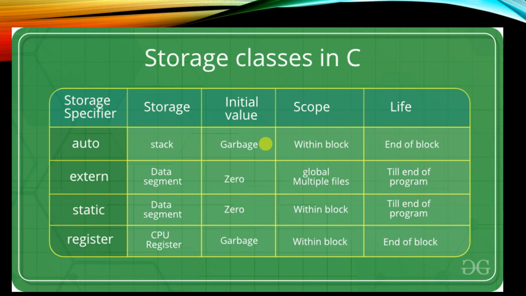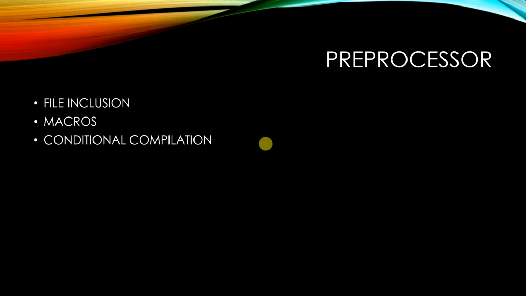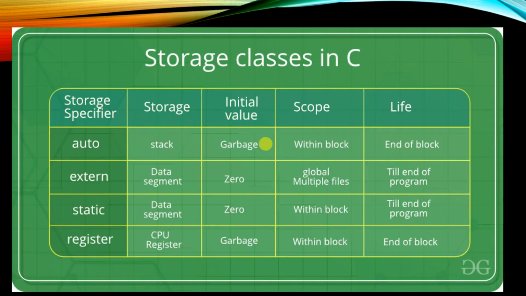Okay, so that is the storage classes. Next we go to preprocessor. So for storage class, just remember there are 4 types: auto, extern, static, register. Auto means automatic by default. Extern means external, we can access it in external files. Static means it remains the same till the end of the program, the value remains the same. We are not deleting it and giving another value, nothing like that. Register means in order to access it easily, we store it inside the register to get the data very frequently.